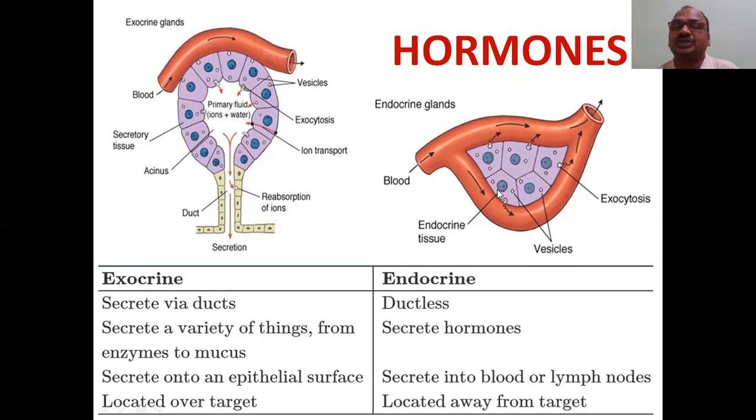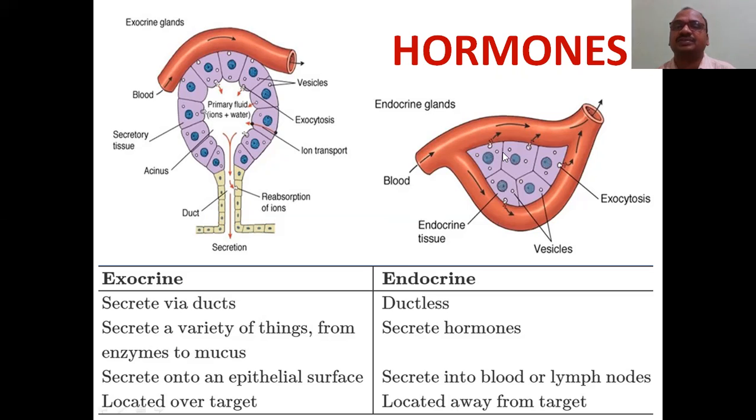See, endocrine tissue. This tissue directly secretes the hormones directly into the blood. There is no pipe-like structure. There is no duct-like structure. Direct secretion. All the glands we saw, all endocrine glands, don't have ducts, don't have tubes. That's why all are called endocrine glands or the endocrine system.